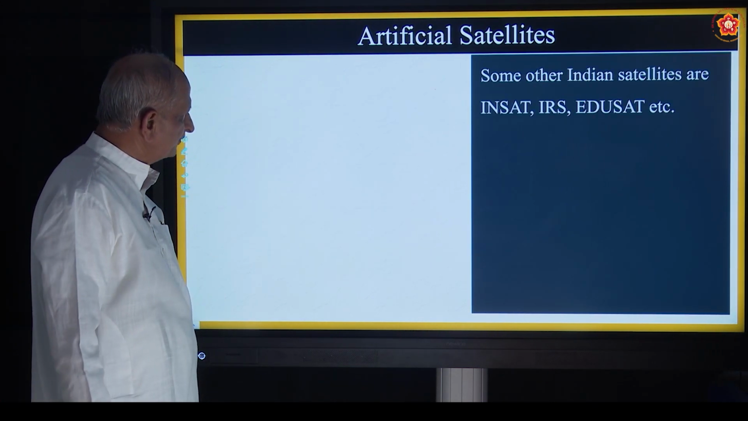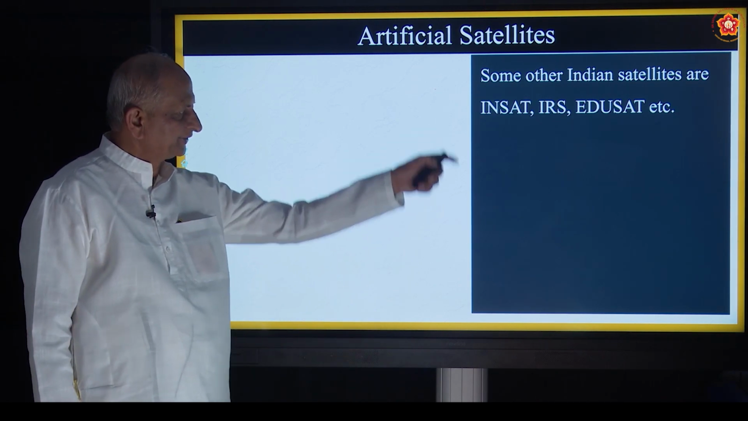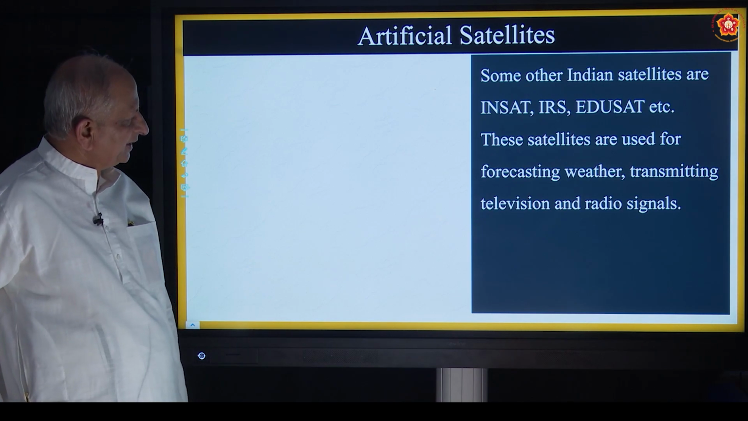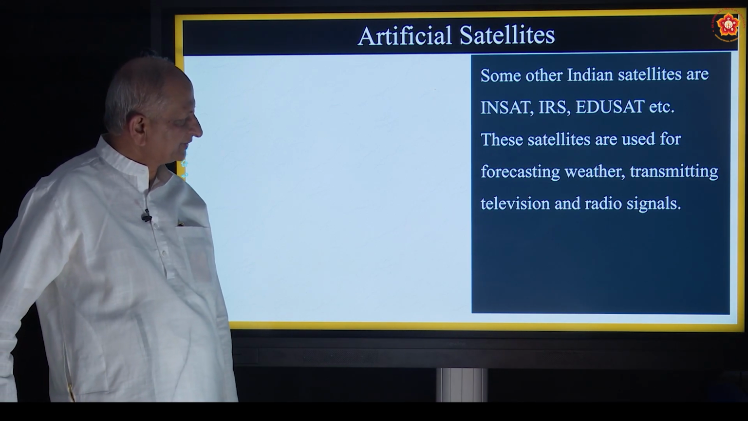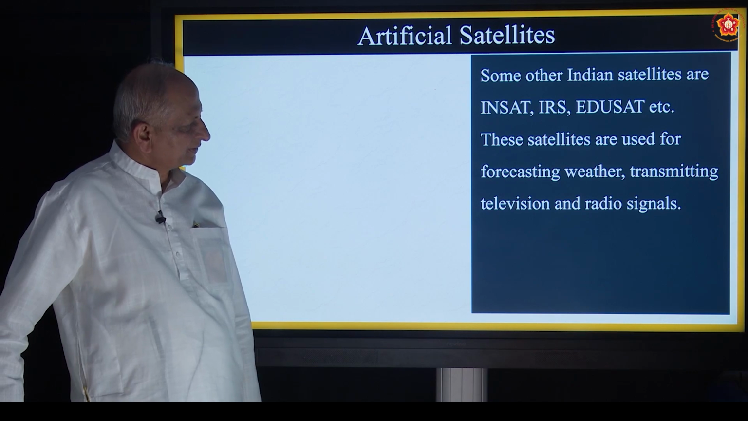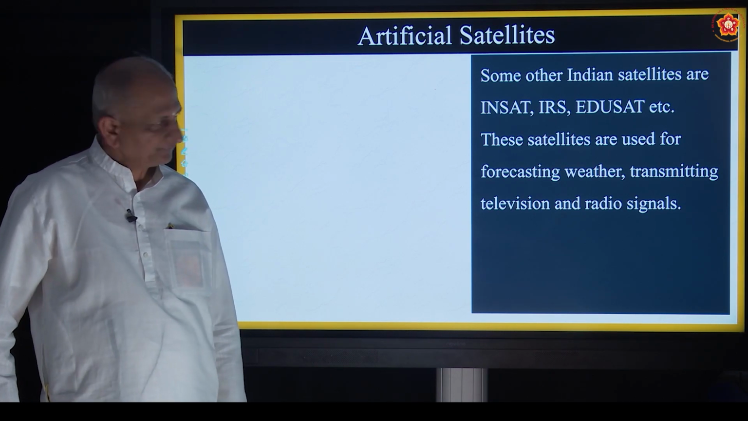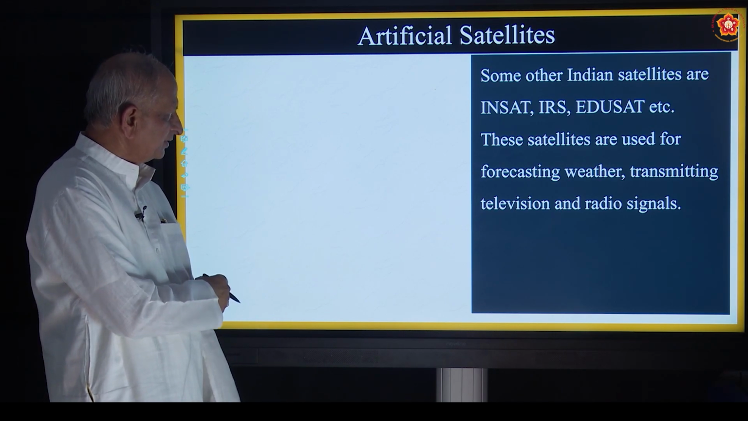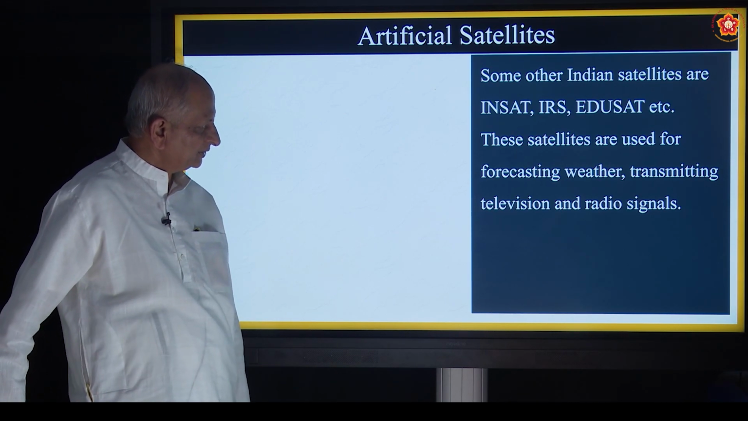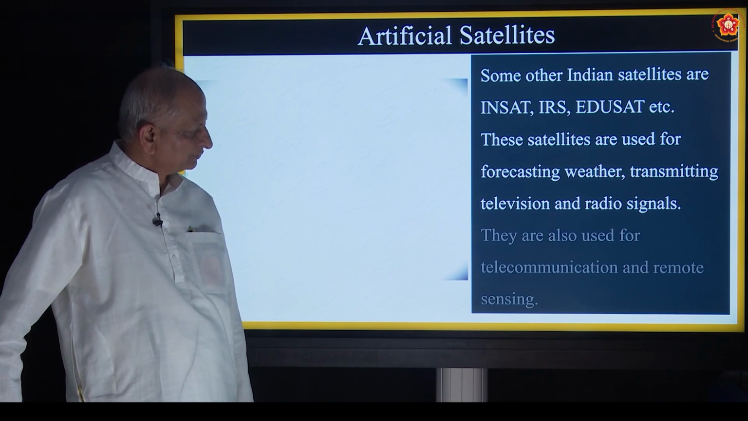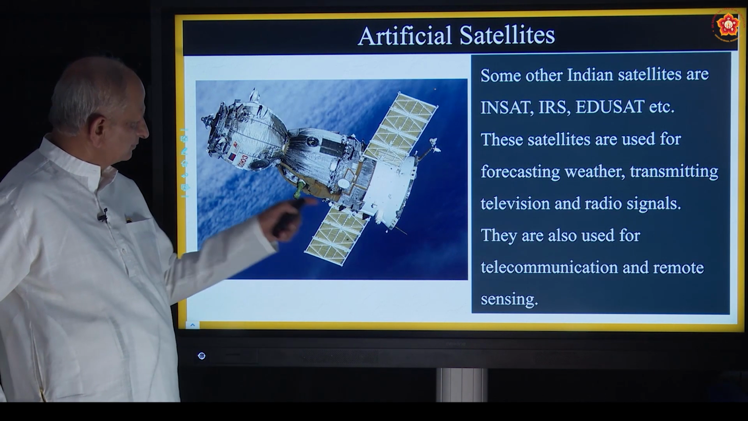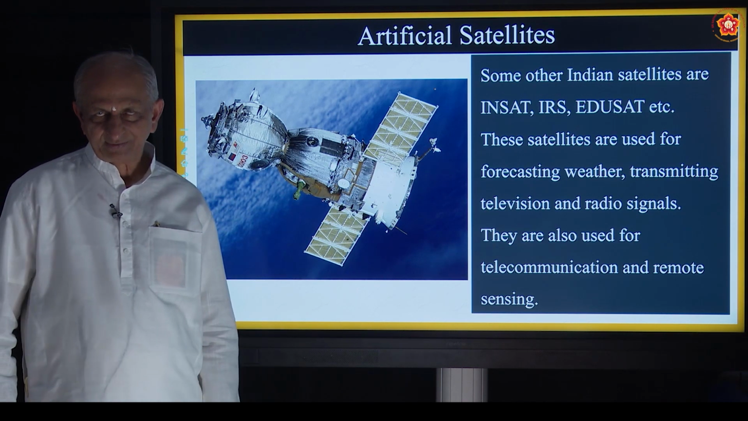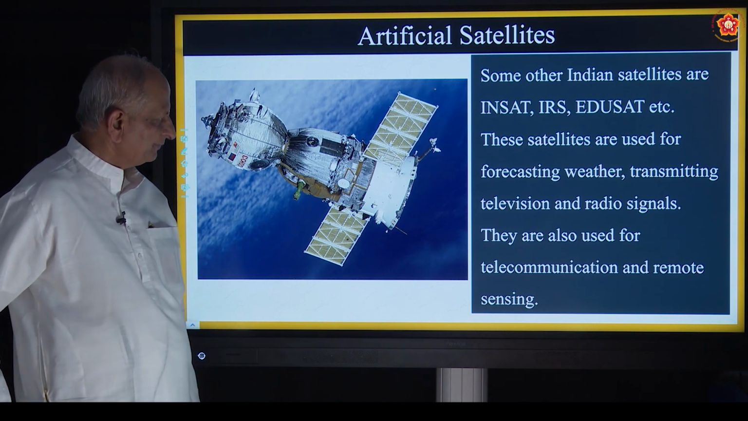And some other names, for example, INSAT. What is INSAT? INSAT is Indian National Satellite. IRS is Indian Remote Sensing. EduSat is for education purposes, so it is called the education satellite. These satellites are used for forecasting weather. So this is the shape of the man-made satellite.